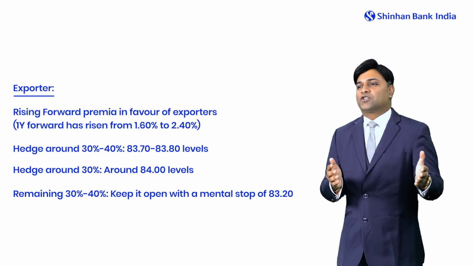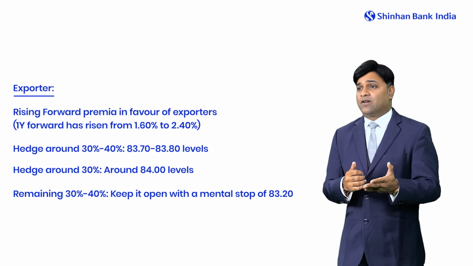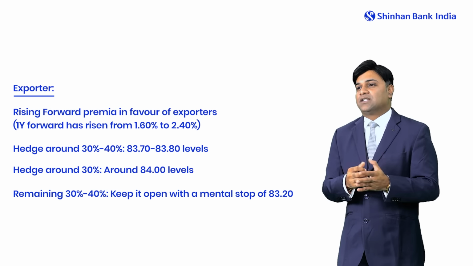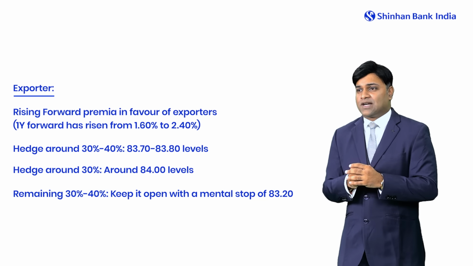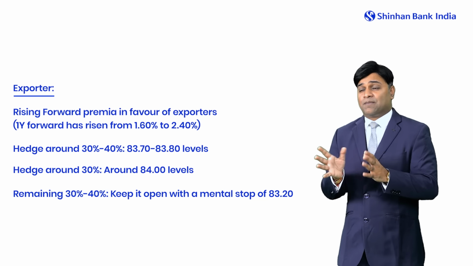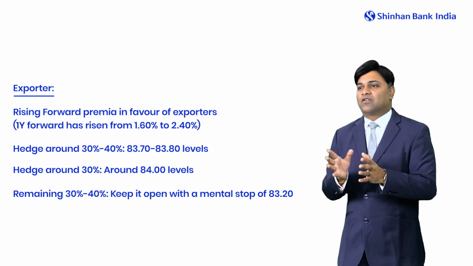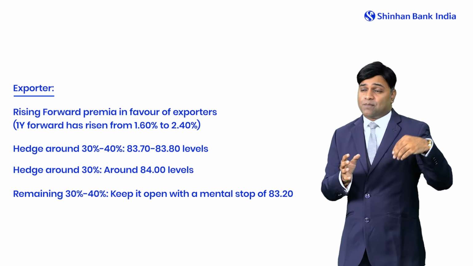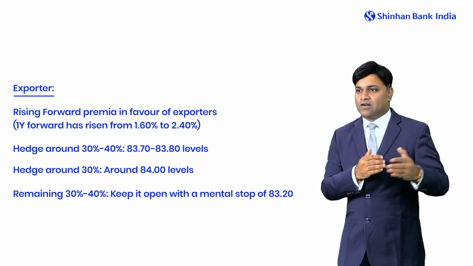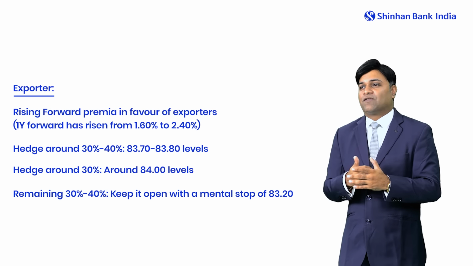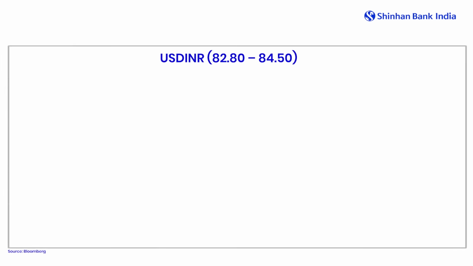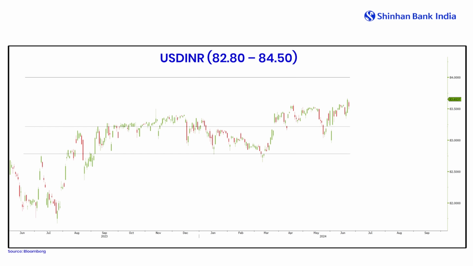So we have seen historically, if we talk about the 25-year data, an average CAGR depreciation of dollar rupee of around 4.25%. While obviously this depreciation may narrow now because the interest rate differential is narrower compared to what it was in the past 25 years, still a slow, steady depreciation will be seen in dollar rupee as well. So our take is the broader band for dollar rupee continues to remain 82.80 to 84.50.